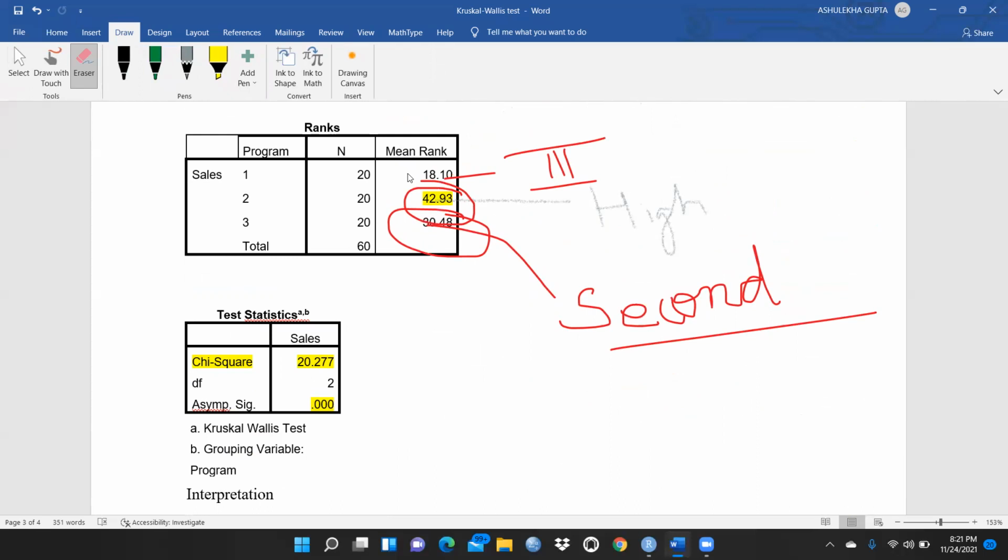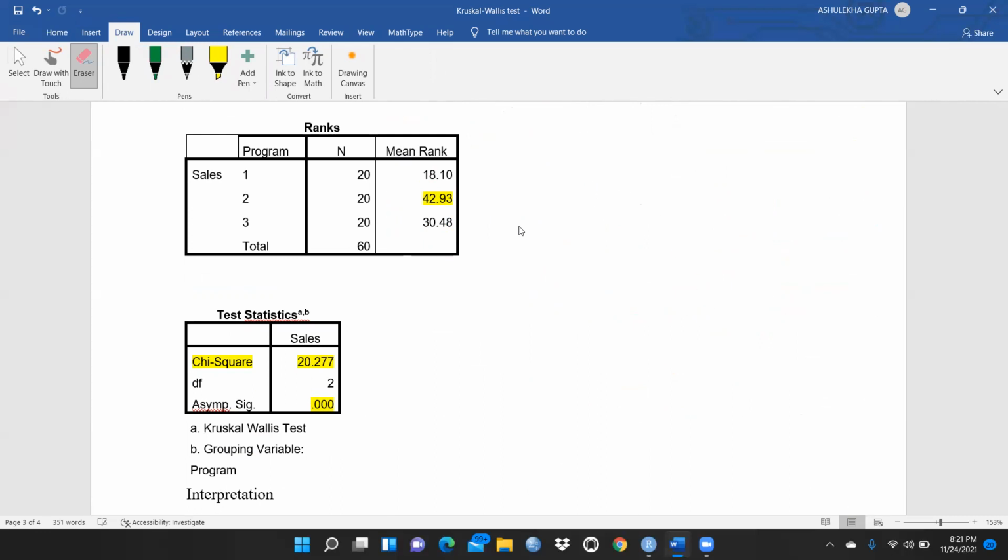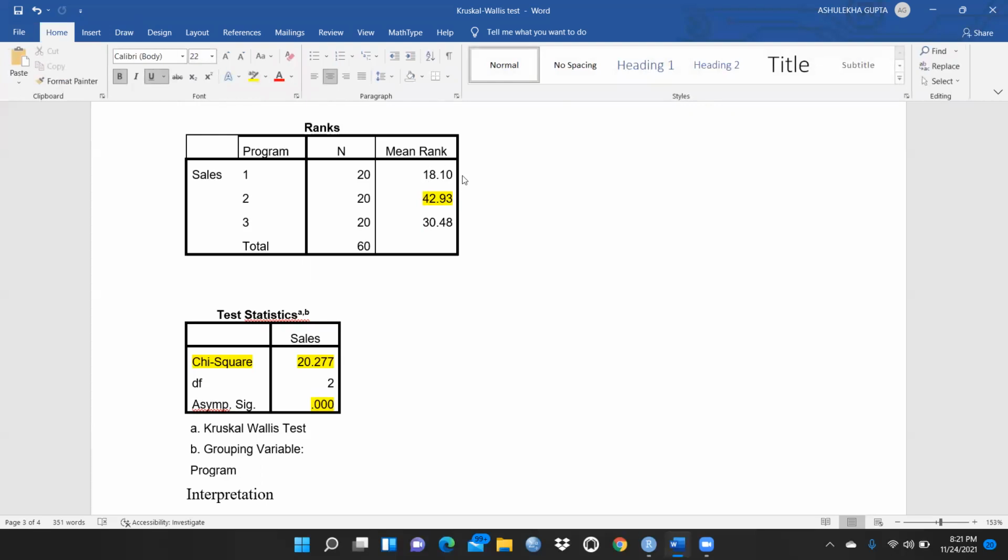Let me clean all these things, second and high, right? So now you can see what is happening here. This one is the least, and that is on the third place. The best results are coming through the second training program, and the third one is on the second position, and the first training program is giving the very lowest results, and that is on the third place.